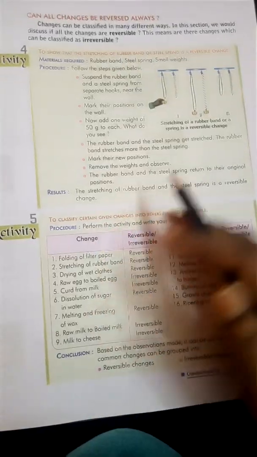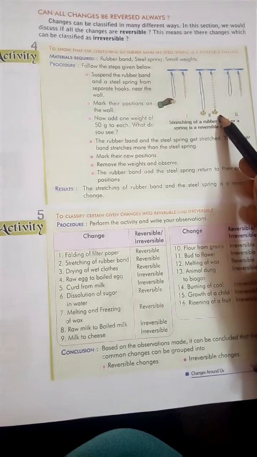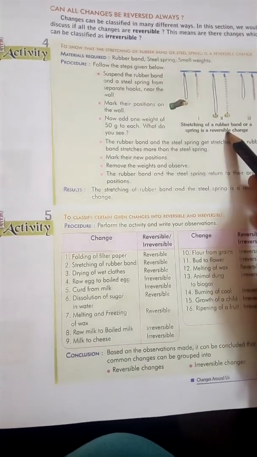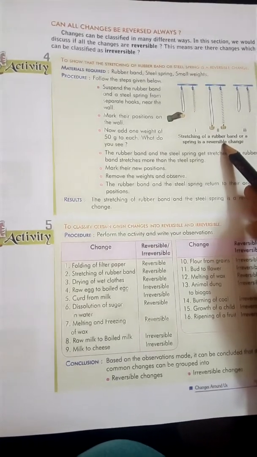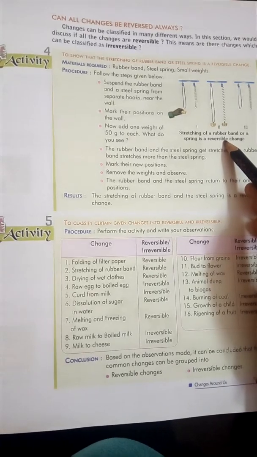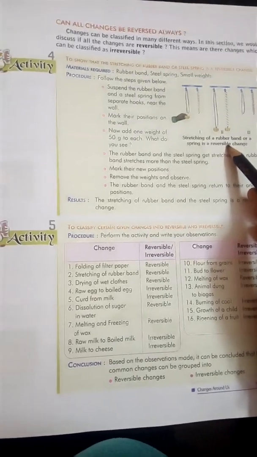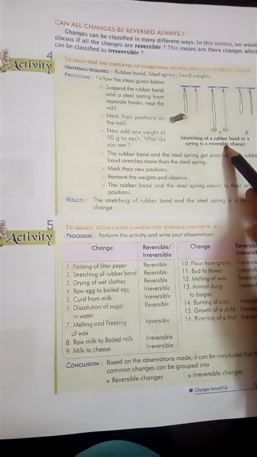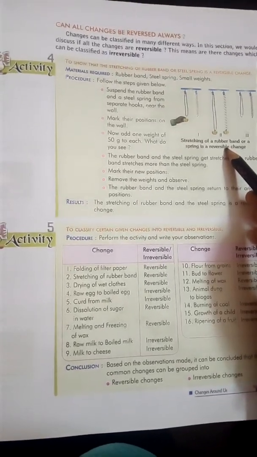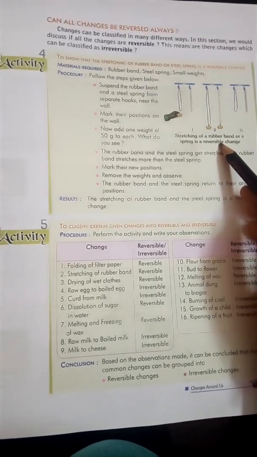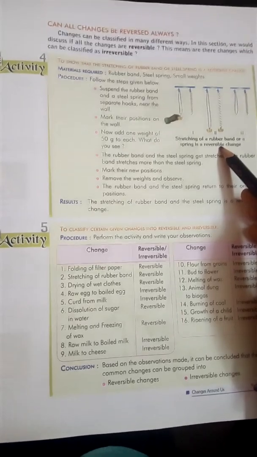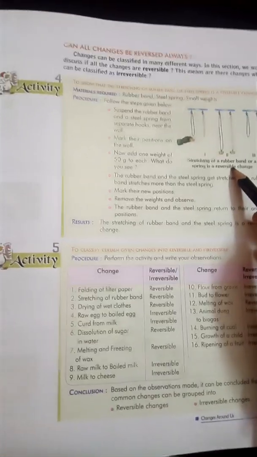So children, here is one activity, activity 4, stretching of a rubber band. If you stretch the rubber band, it will expand. And again if you leave it, what will happen? It again comes to its original shape. So that type of change is which type of change? That is a reversible change, because once it is stretched, after leaving it, it can again come to its original shape and size. It can be brought back to its original position again.